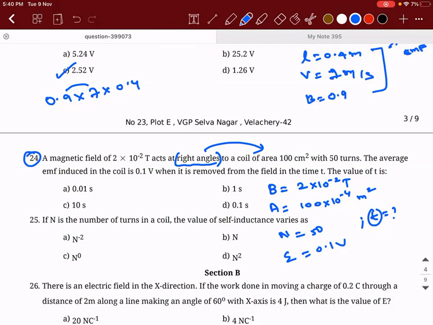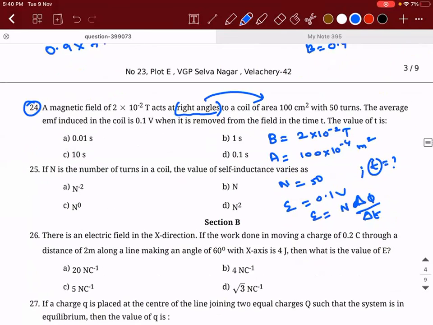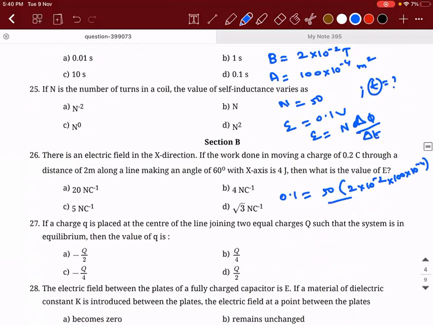Okay. So E is equal to N into delta phi divided by delta t. So 0.1 is equal to N, which is 50, into the change in flux, which is nothing but B into A. That is 2 into 10 power minus 2 into 100 into 10 power minus 4, the whole divided by the time.